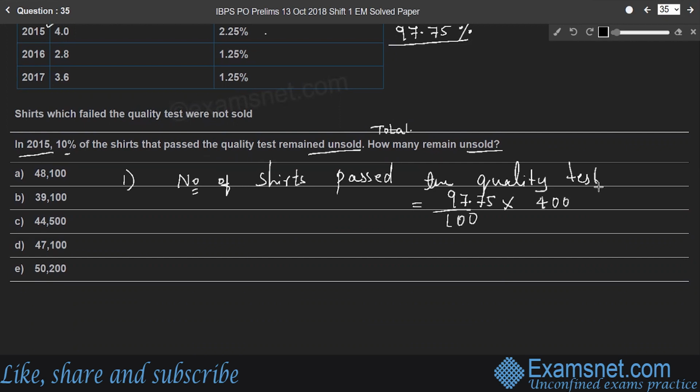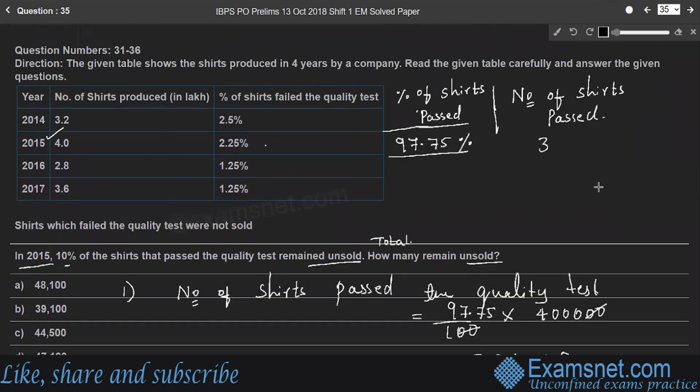Therefore, out of 4 lakh, two zeros get cancelled and you will get 3,91,000. 3,91,000 shares passed the quality test.